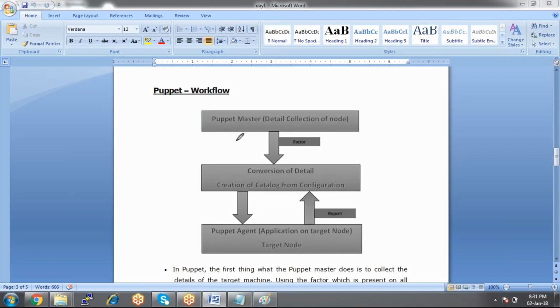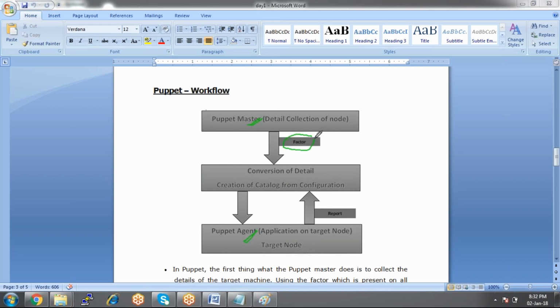If you look at the workflow here, we have Puppet master, and then this is the agent machine. Whenever we write a manifest on the master machine, it will be pulled by the agent machine. Now, if the manifest is already applied, is it going to be reapplied? No, it is not going to be reapplied. So how does the agent know that the manifest is already applied? With the help of Facter.